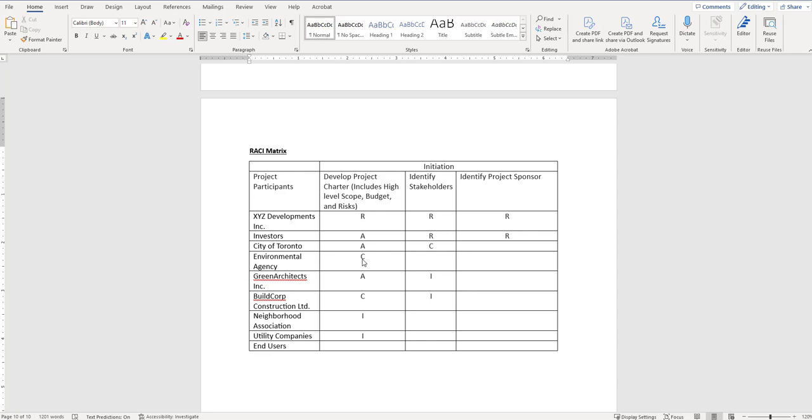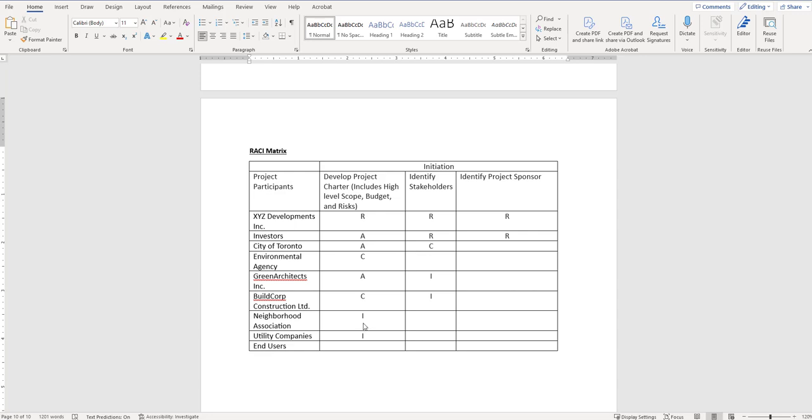Environmental agency, I'm going to have them consulted because this is LEED certification. Also, it's going to be a city project, so they're likely going to want some higher level consultation with this project charter. Again, with Green Architects, they're going to be designing this, so I'm going to have some accountability in here, especially if the LEED certified Green Architects can come out and really design the building. The builder is definitely going to have some consultation, maybe some input about some of the asks that are built into this project charter.